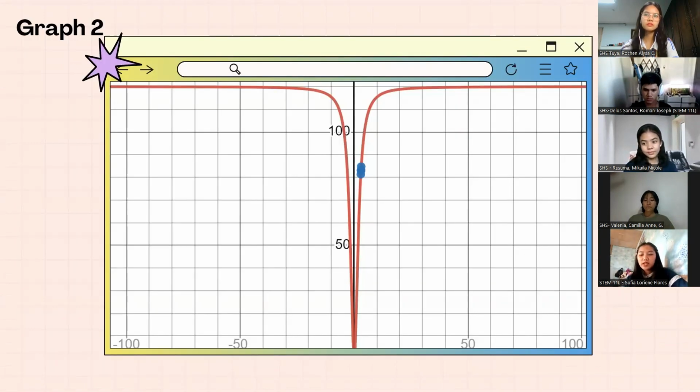These values can also be verified using the graph of E of n. In our graph, we can observe that as n approaches 3 from the left and right, E approaches 83.0769, meaning we have the same value for the left and right side limit of the function. We can conclude that the limit of this function exists and is equal to 83.